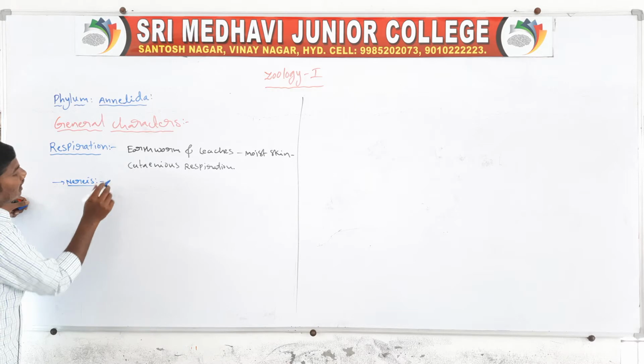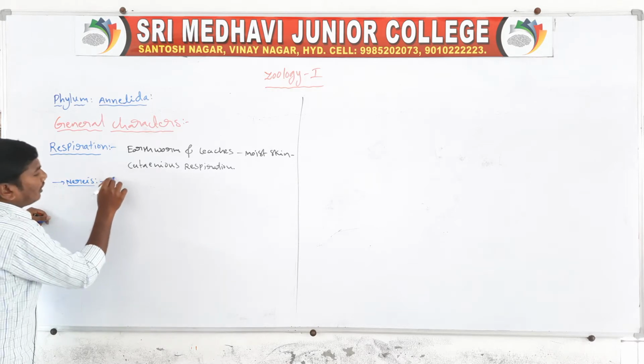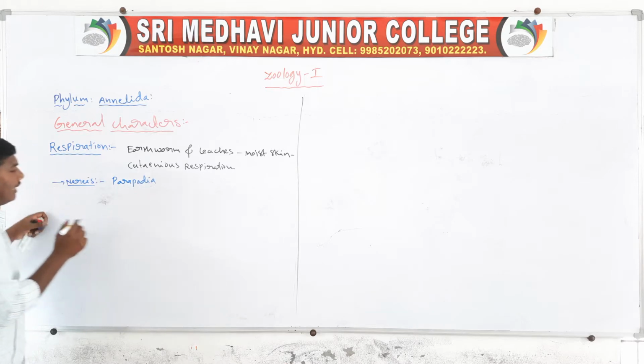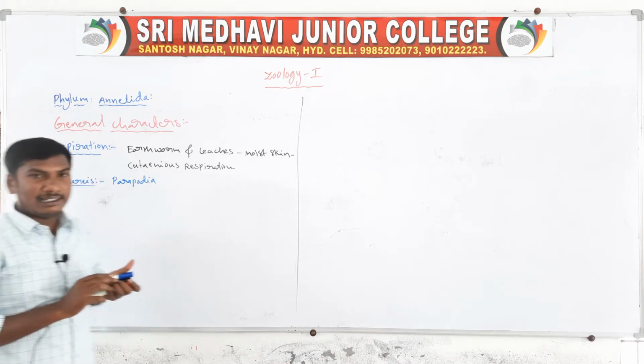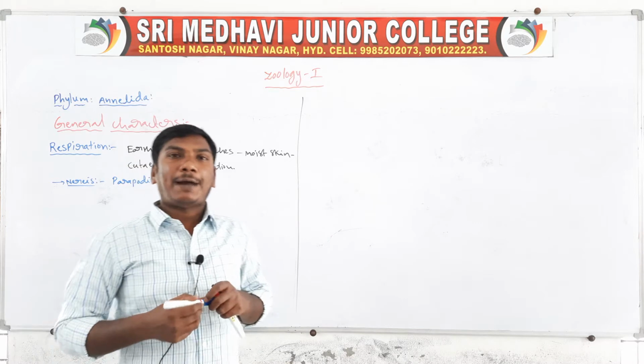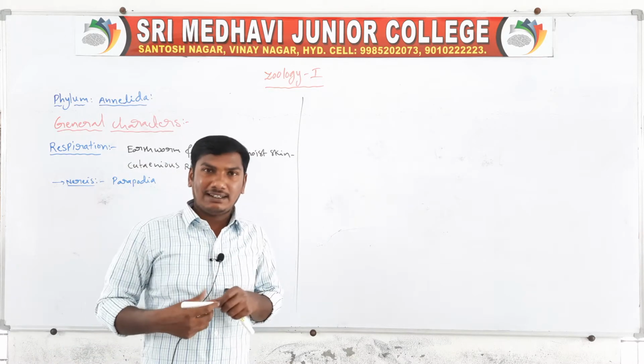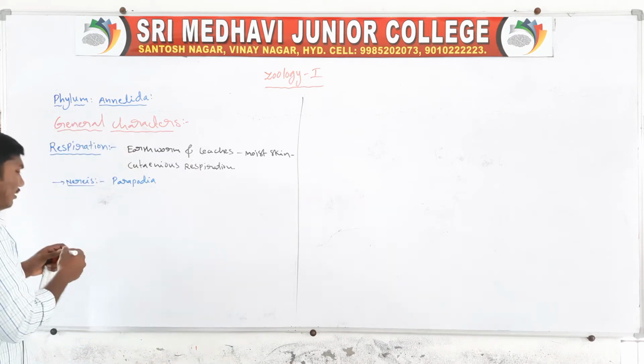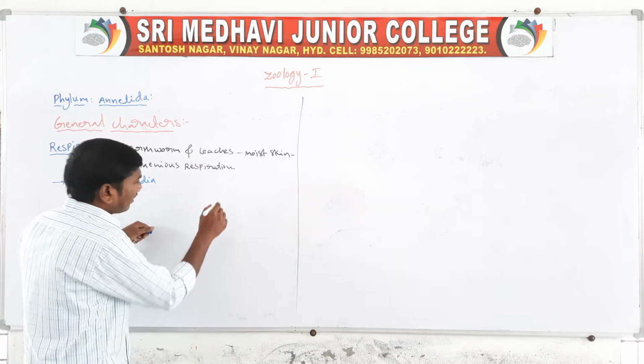In Nereis, respiration is through the parapodia. The parapodia is a highly vascular part, so it helps in respiration. See the diagram.